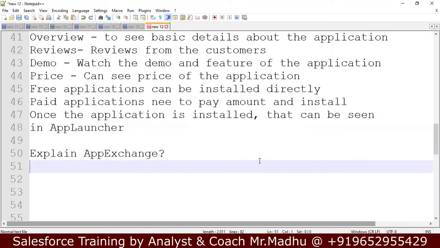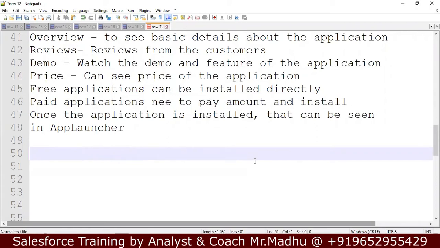After completing this admin course or developer course, you can build your own application as per your idea. You might have different ideas, or somebody might ask you to do a small project on this. We will do projects on different things. At that time you will develop one app and you will keep that app in AppExchange.